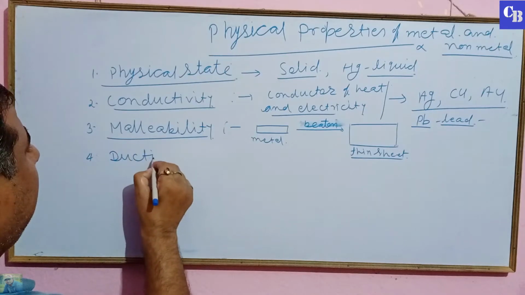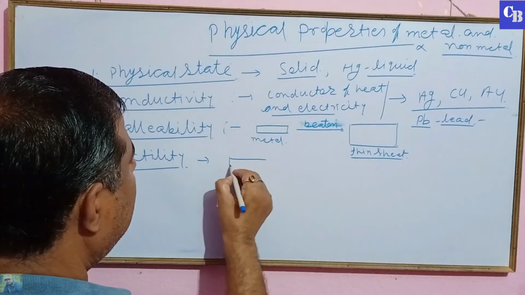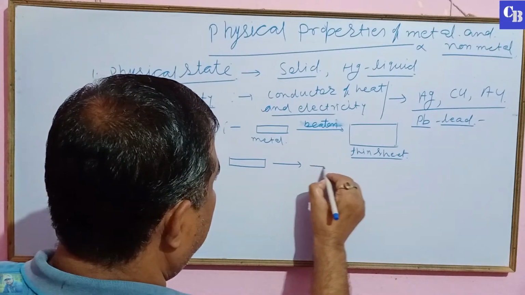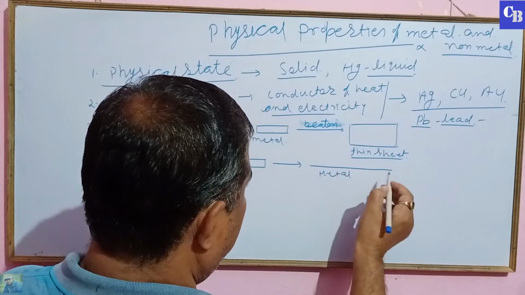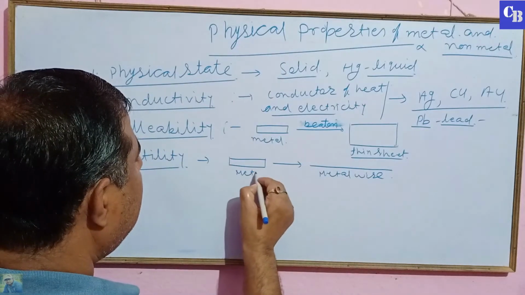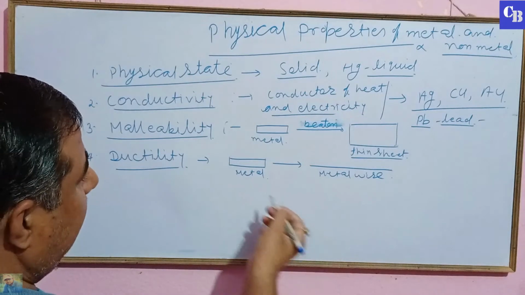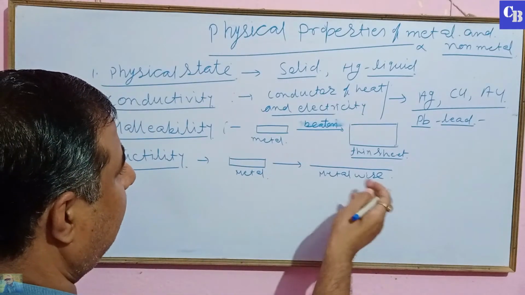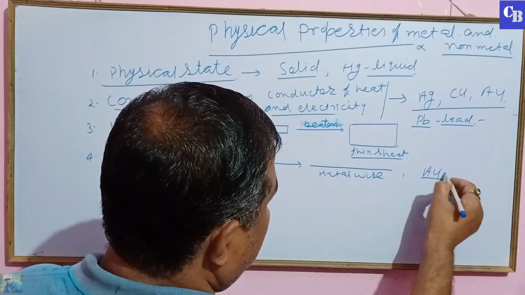Fourth, ductility. These are the metal, and when it is drawn, then you will get metal wire. This property is called ductility. Metal can be drawn into thin wire, that is called ductile, and this property is called ductility. Gold is the most ductile element.